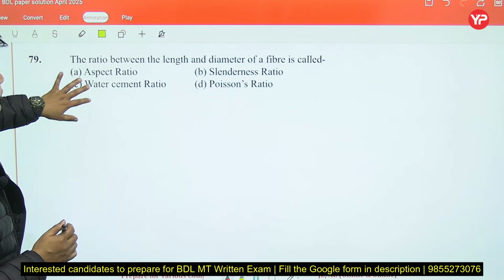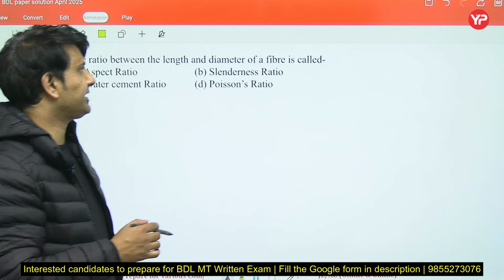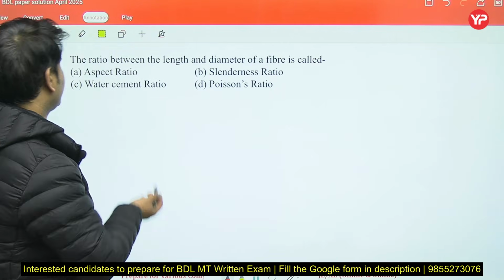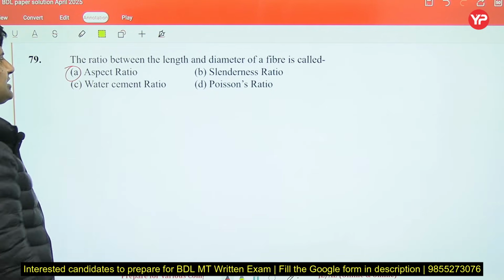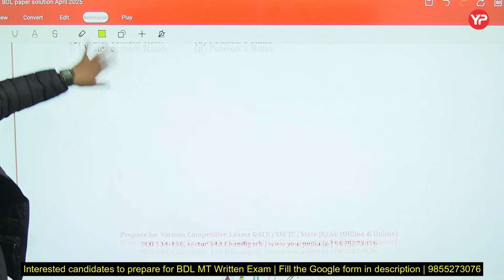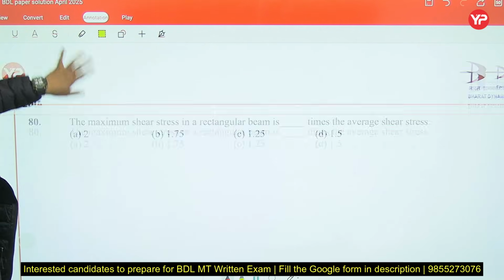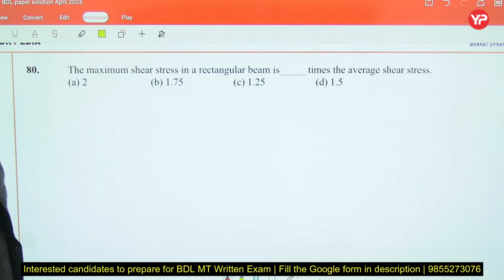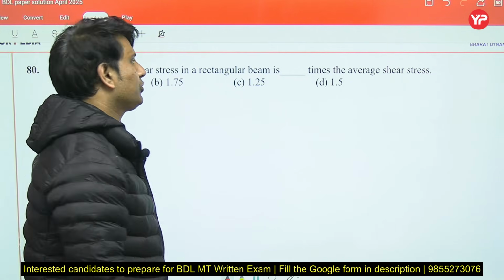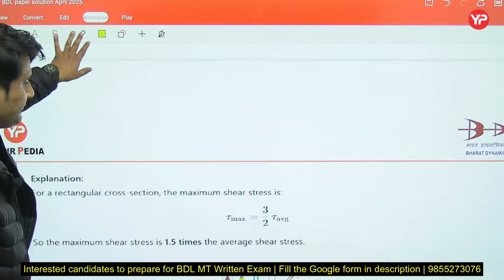Now the ratio between the length and diameter of fiber is called the aspect ratio. Length upon diameter of the fiber is called the aspect ratio. The maximum shear stress for a rectangular beam, we all know, is 1.5.